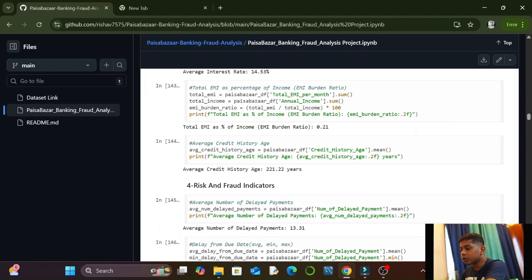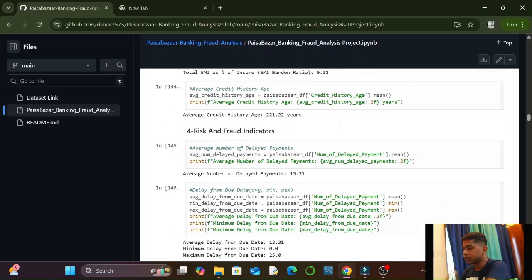Then I also calculated a KPI called total EMI as percentage of income. That means EMI burden ratio. And how did we do this? First, we took the total EMI per month and made the sum of it. Then we took the sum of annual income, and we divided total EMI by total annual income. To get the percentage, we have to multiply by 100, as you can see here. We got the total EMI as percentage of income, that means EMI burden ratio, as 0.21%.